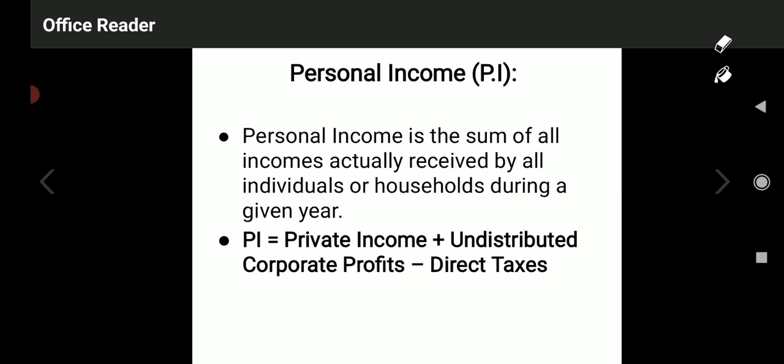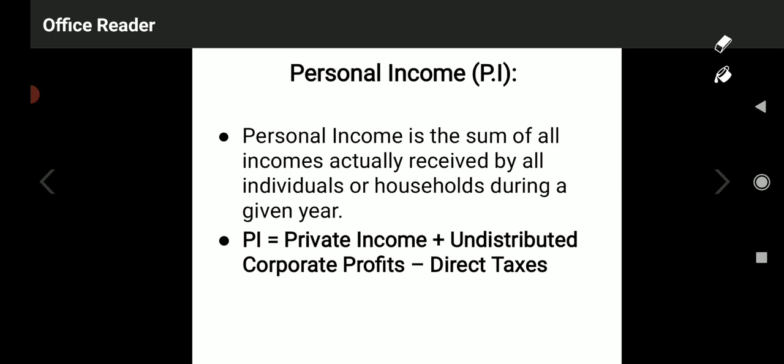They give the data on private income, undistributed corporate profits, and direct taxes, and you have to understand which are to be added and which are to be deducted to calculate personal income. Personal income, dear students, is the sum of all incomes actually received by all individuals or households during a given year. It is very interesting.